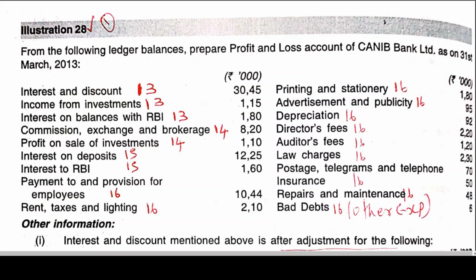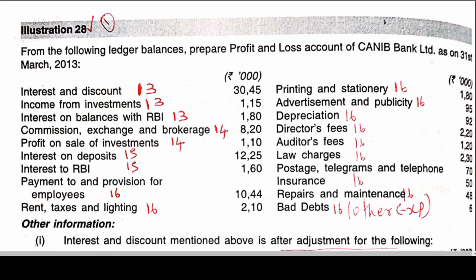So what you need to practice a lot is that interest earned is nothing but, generally, cash credit. Yeah, we had a discussion on that.